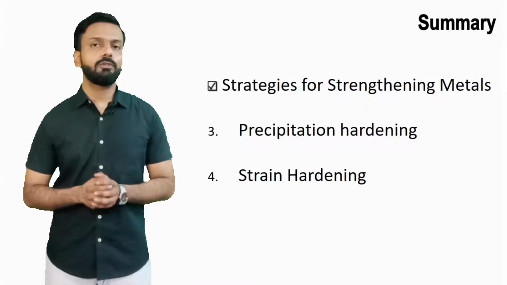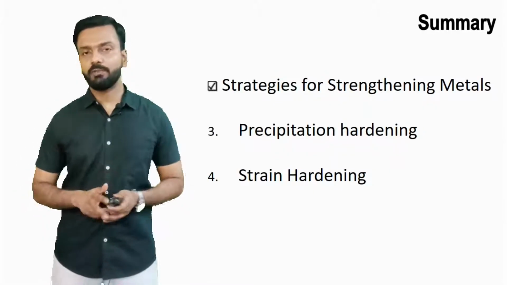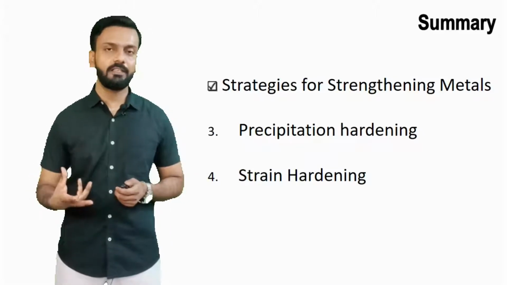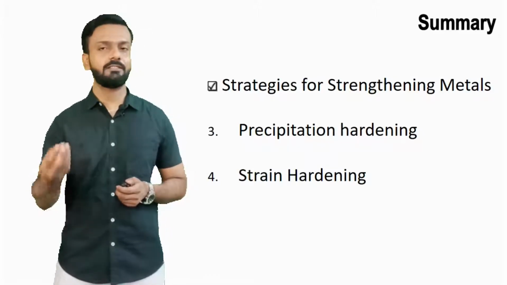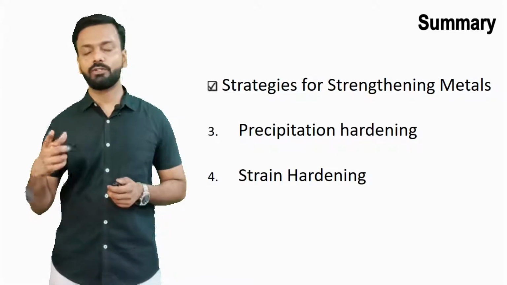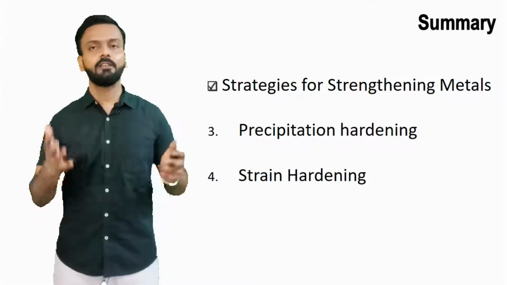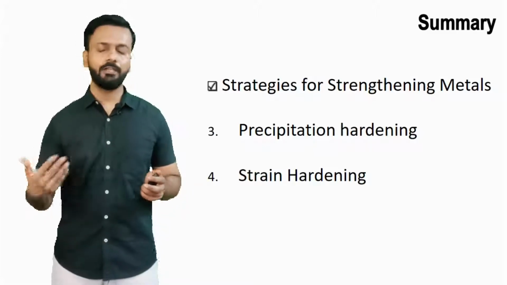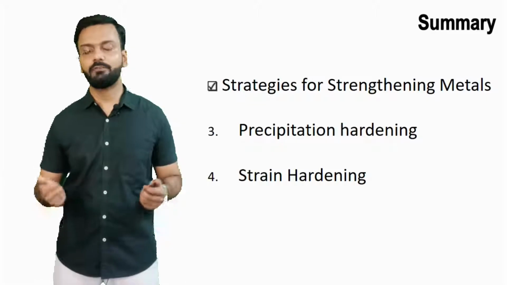So in this video we have studied precipitation hardening, where we precipitate out a second phase in the material, for example silicon carbide in aluminum or iron, and make the material stronger because when dislocations encounter these precipitates, they cannot move further and are pinned down at one location.